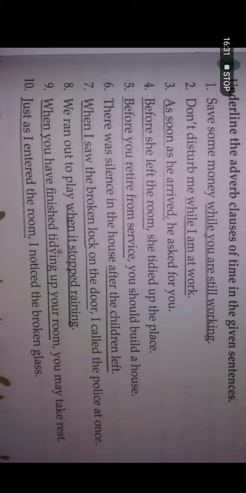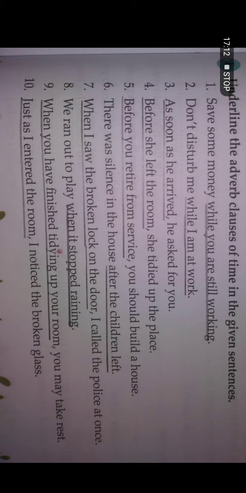In part 2, don't disturb me while I am at work. Someone is telling someone else, don't disturb me while I am at work. It is showing that at this time I am doing a work, so no one should try to disturb me. So while I am at work is the adverb clause of time. Number 3, as soon as he arrived, he asked for you. As soon as he arrived. Here again these words are showing the time of an action. As soon as he arrived, जो ही वो पहुंचा. As soon as he arrived, he asked for you.